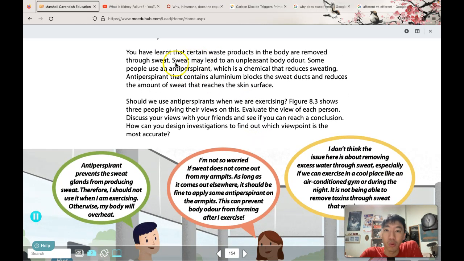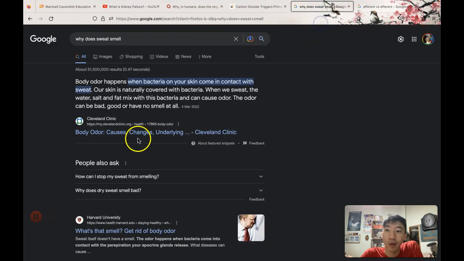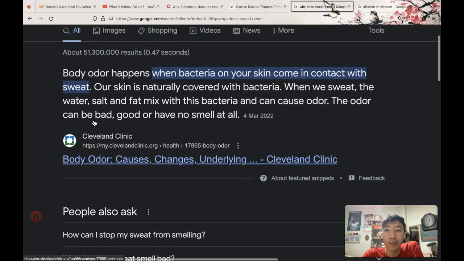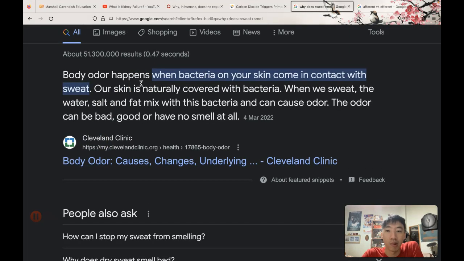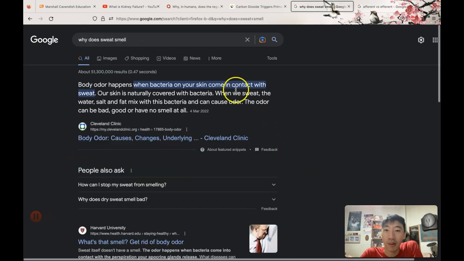Okay, fun fact. We know about sweat. Some waste products like urea can be removed through the sweat, although a lesser amount of it. Do you know why our sweat can lead to an unpleasant body odor? This is because of bacteria. Bacteria are on our skin, and when the sweat mixes with the bacteria, they eat up certain things in the sweat, and this can cause odor. Some people naturally have a bad smell because of certain bacteria on the skin, and some people don't have a smell because their bacteria are cooperating with them and it's not smelly.